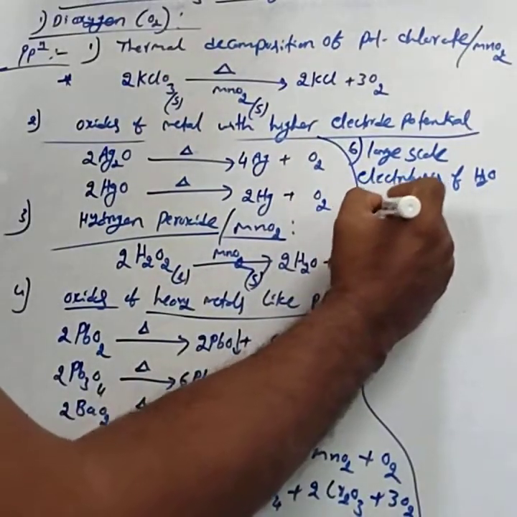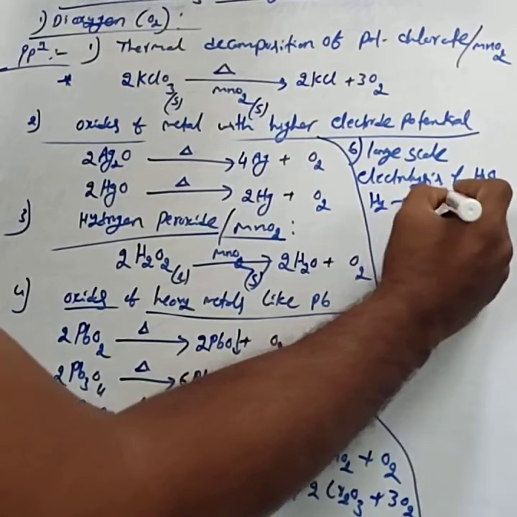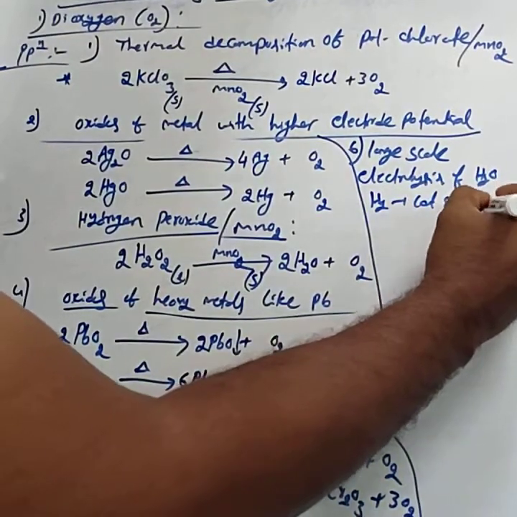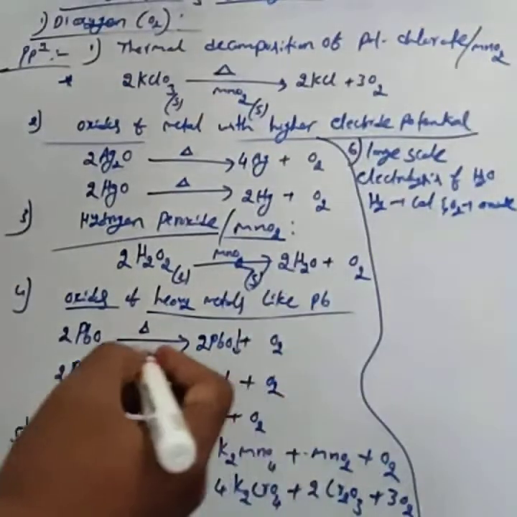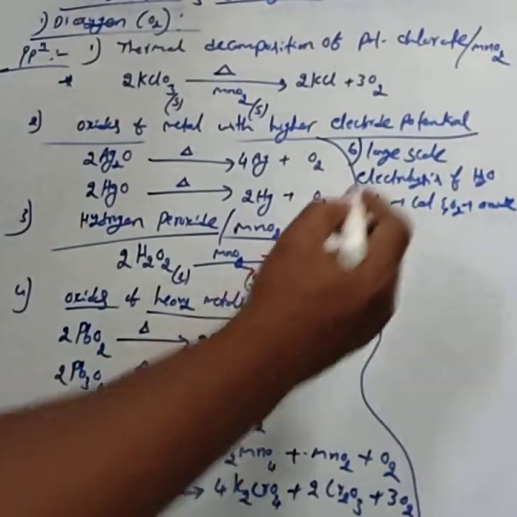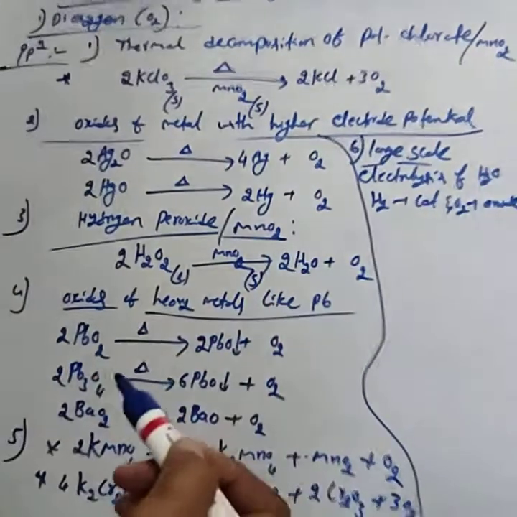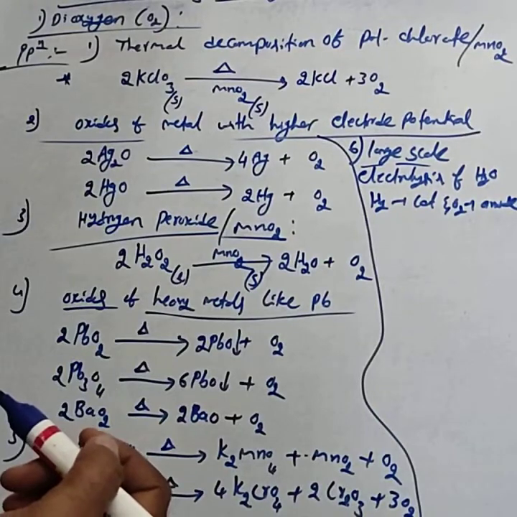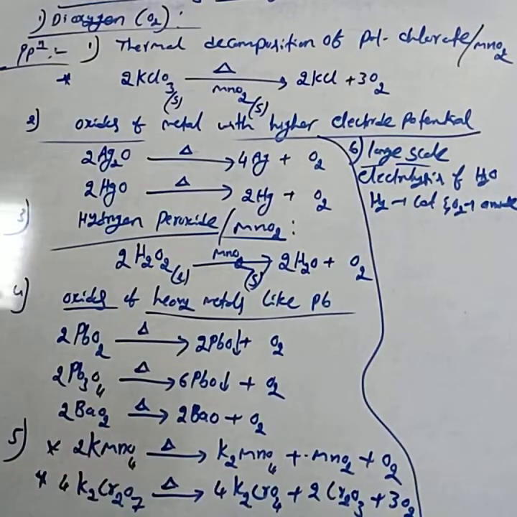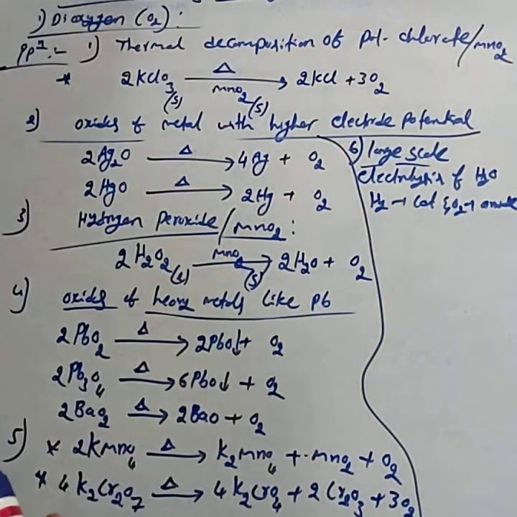You get hydrogen at the cathode and oxygen at the anode.